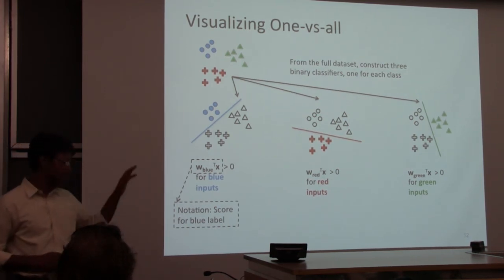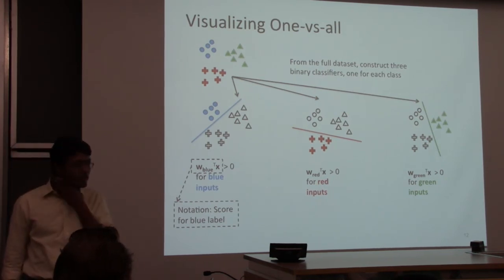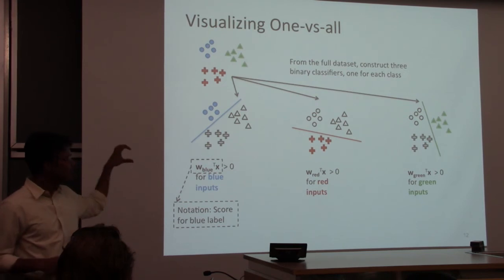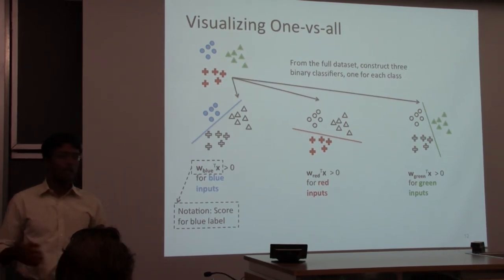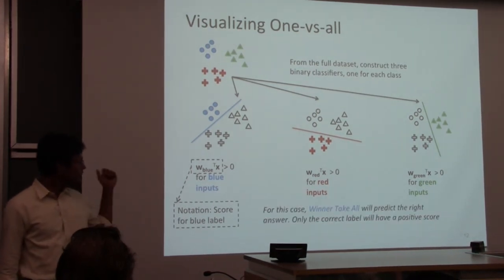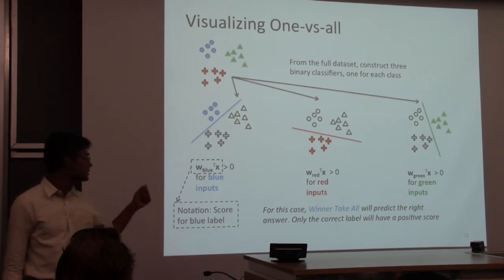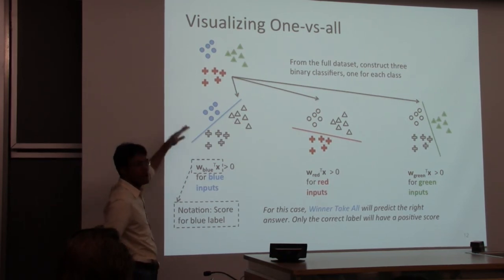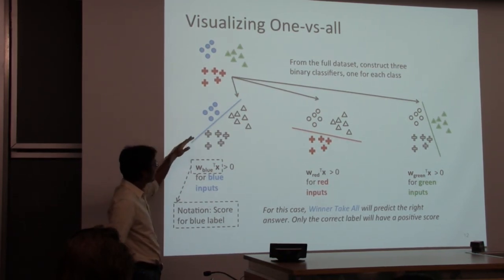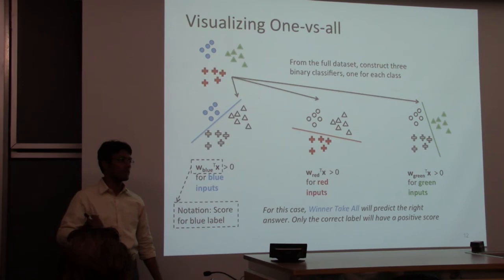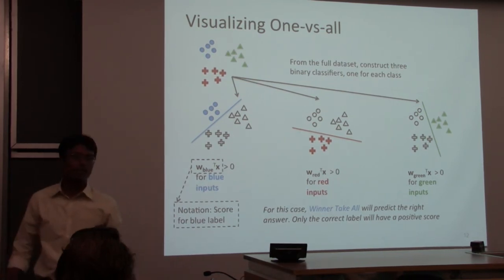At this point you can implement one versus all, because you have black boxes that do binary classification, and this uses the learning algorithm as a black box. Prediction, of course, is which of these labels has the highest score. Score corresponds to distance from the hyperplane. So given a new point, which hyperplane is farthest from that point? That is the predicted label. Geometrically, that's what ends up happening.